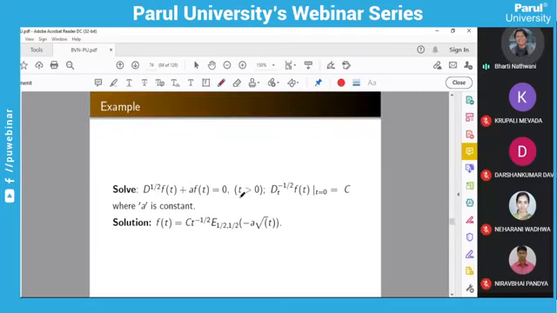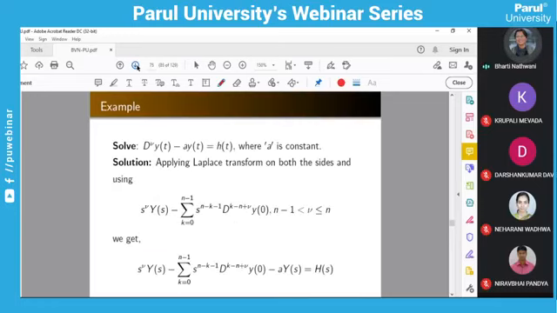This is the next condition. Here you are given that at t equals 0 the value is c. So ultimately, if you solve this equation, the answer will be this, because the unknown is your c. So this way you can solve fractional differential equations. This is one more. Here the general order is nu.